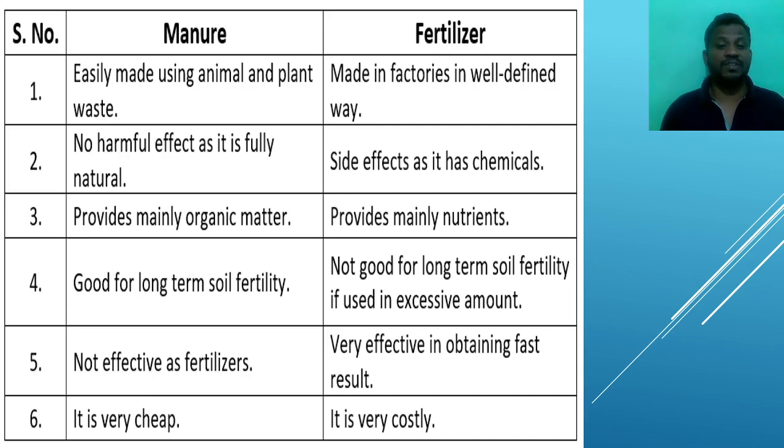But one thing we can see here, the manure is very good for agriculture. More than fertilizer, we have to use organic manures, which are prepared from animal waste and plant waste. For the short term, we can use fertilizers, but we can't use them for a long period. It will destroy the whole soil and crops also.